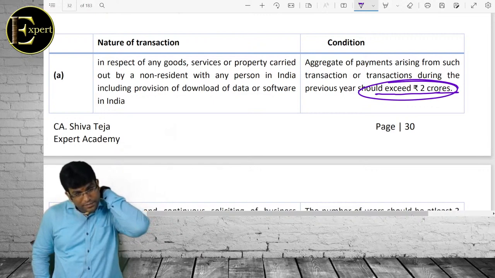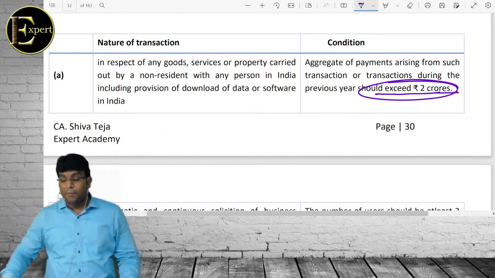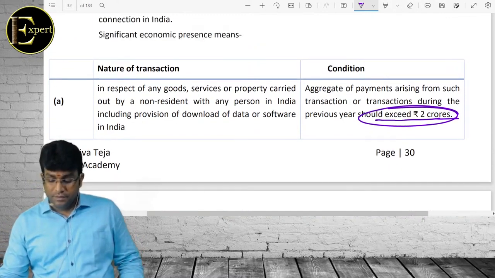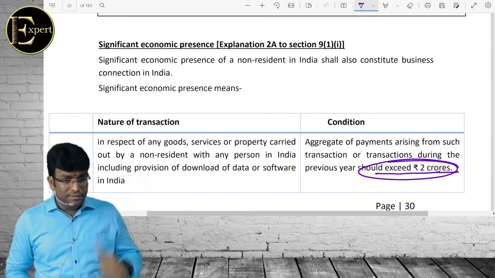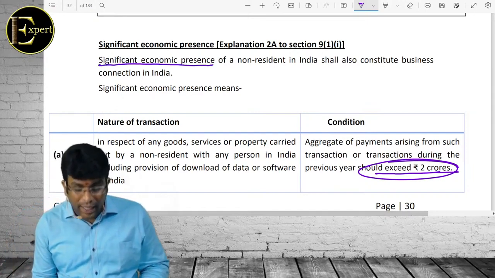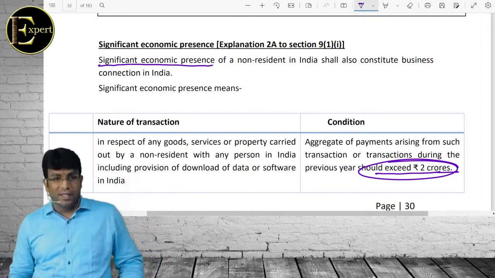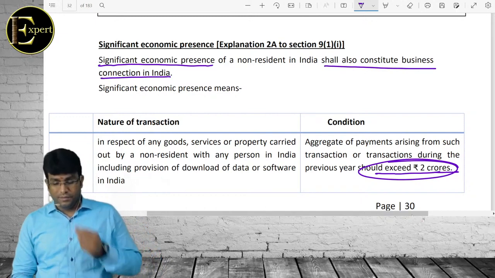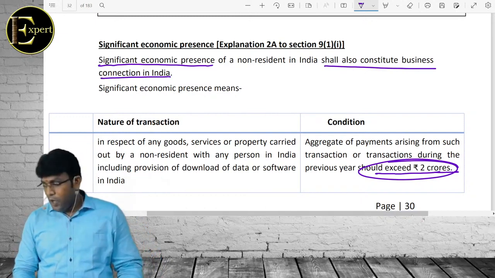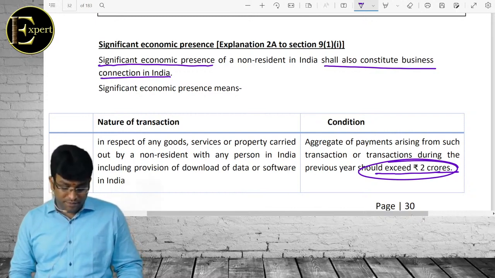बेटा एक नोट लिखो बेटा. Note. Significant economic presence. If you want, you can see here once. Significant economic presence shall also constitute business connection.